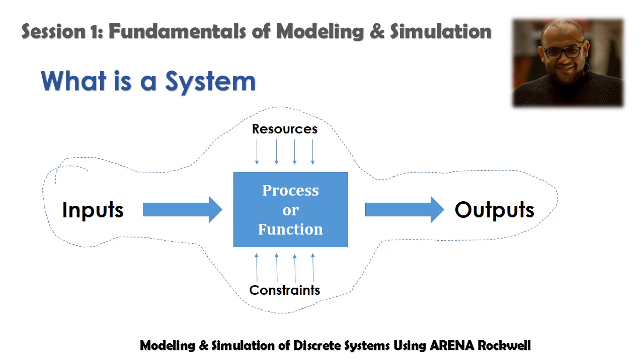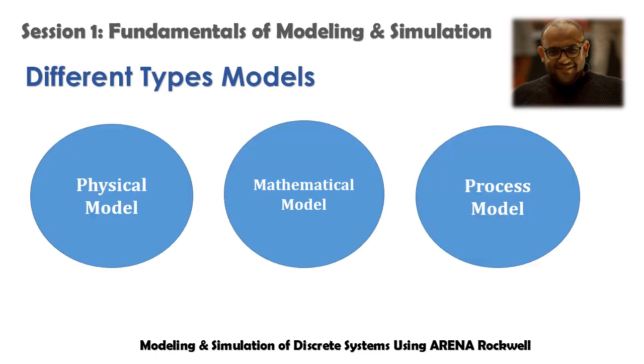Actually, we have different types of systems, like we have open loop system and closed loop system. We have discrete systems. Actually, there is a different categorization of the different types of systems. And now I'll talk about modeling.